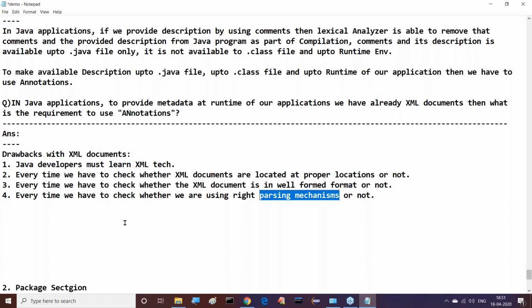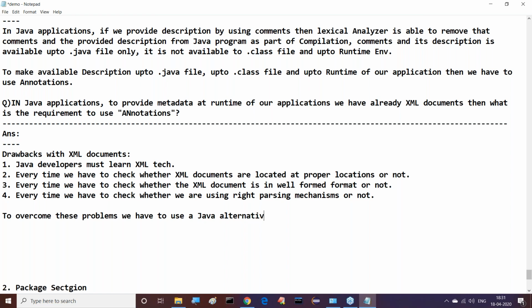So this is exactly the meaning of the drawbacks with XML documents. A simple point to overcome these problems: we have to use a Java alternative, that is annotations. That's it. This is the requirement to go for annotations. I'm telling you how to declare these annotations and how to use them in our applications, we will see in the future. That is a separate topic. Here we are having the metadata topic, that's why I introduced these annotations immediately.